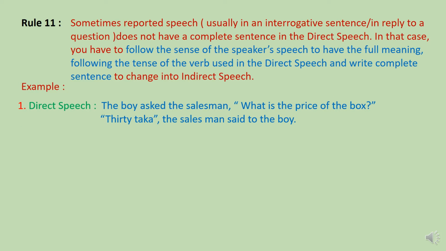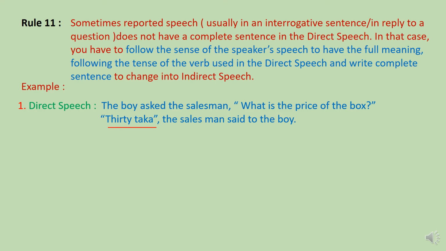In direct speech, here we can see the boy asked the salesman, "What is the price of the box?" "30 taka," the salesman said to the boy. Students, here we can see the boy asked the salesman what is the price of the box, and in reply the salesman said 30 taka.